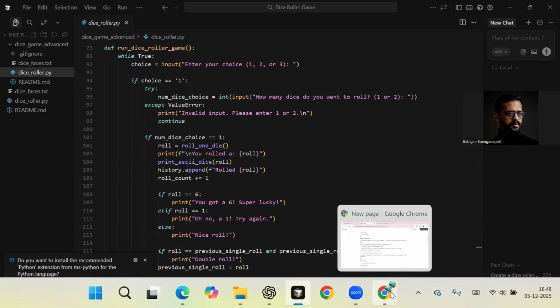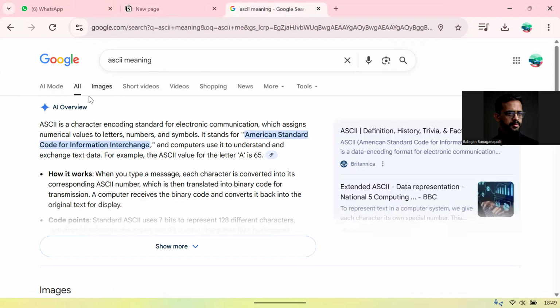ASCII art. So what does ASCII art mean? It stands for American Standard Code for Information Interchange, and computers use it to understand and exchange text data. For example, the ASCII value for letter A is 65.